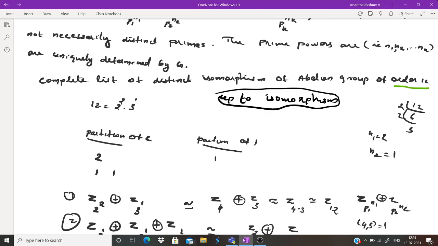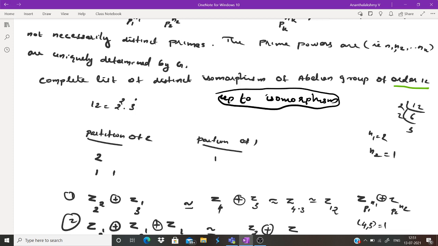First you have to factorize 12. So 12 can be written as 2 squared into 3, that is, 2 into 2 into 3. Then next you find the partitions of 2 and the partitions of 1. How many ways can you partition 2? One is 2, and another is 1 plus 1. And the partition of 1 is just 1.